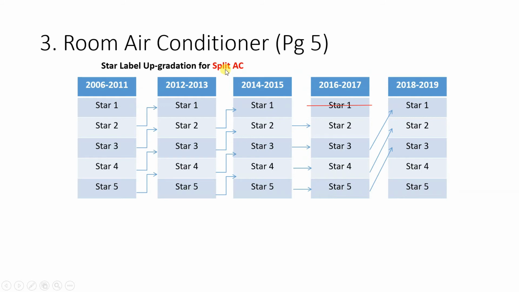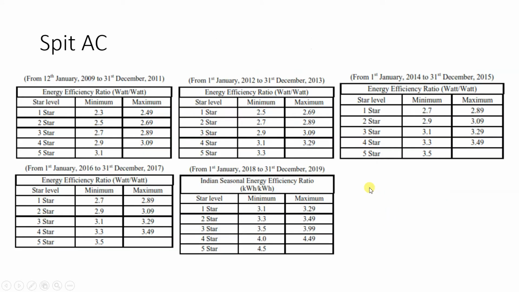So under split AC, if you go now, you will find all the labels from 2006, 2011 to the latest one, 2021. And what is the value of that EER for that AC? Here the value has been taken from the PDF file. So if you see 12th January 2009 to 31st December 2011, the EER ratio is given in this way.